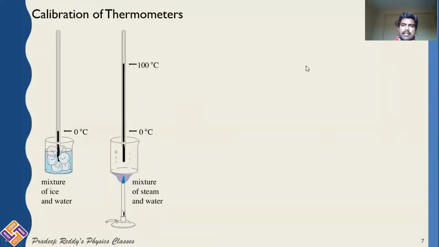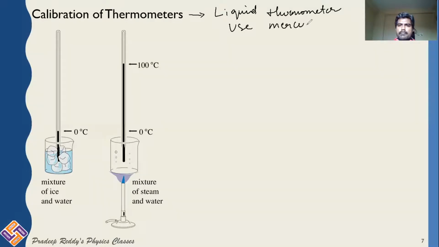Now let us construct a thermometer to measure temperature. As I already told you, here we are dealing with liquid thermometers, and a liquid thermometer uses mercury. You take a capillary tube.